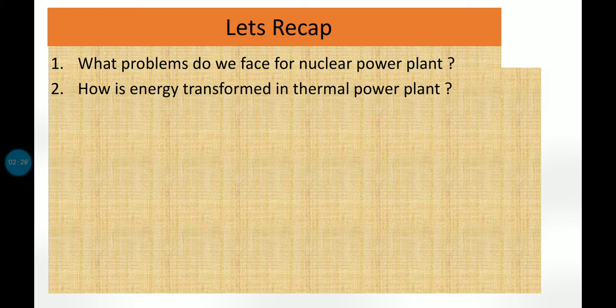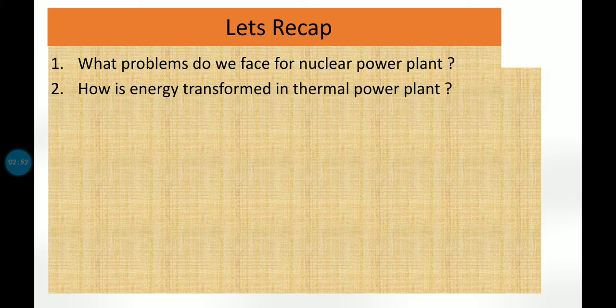Because of that, the nuclear reactor where nuclear fission used to take place got burst, and a big blast occurred. It was very hazardous, and lots of people lost their lives because of that.